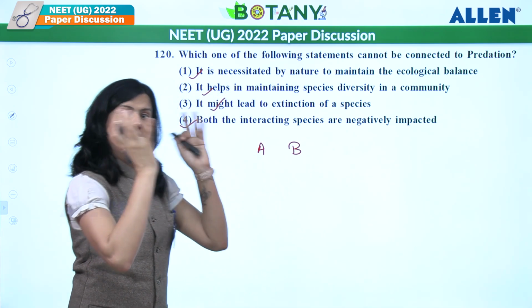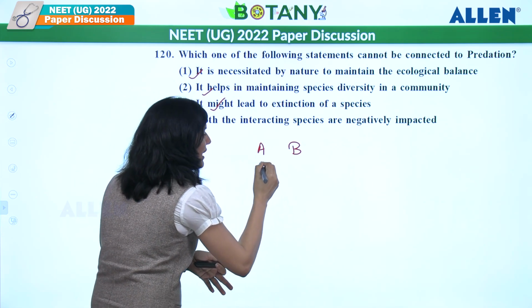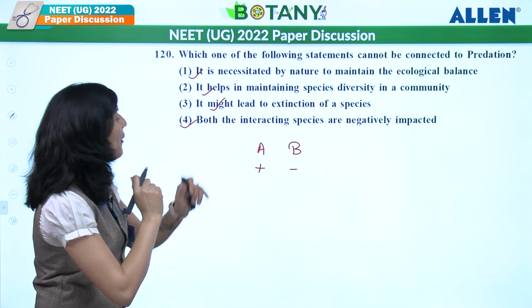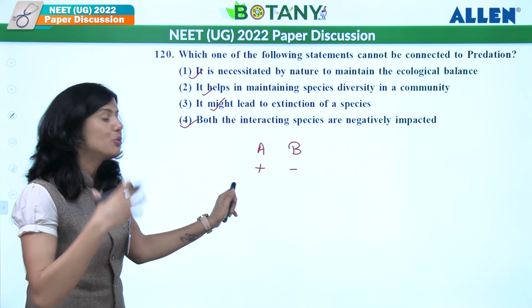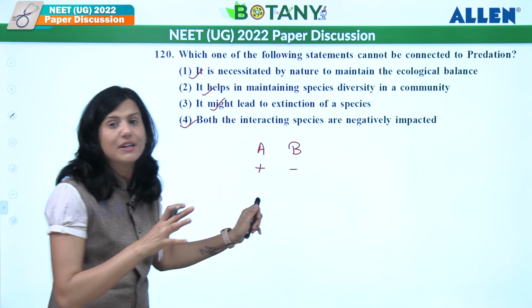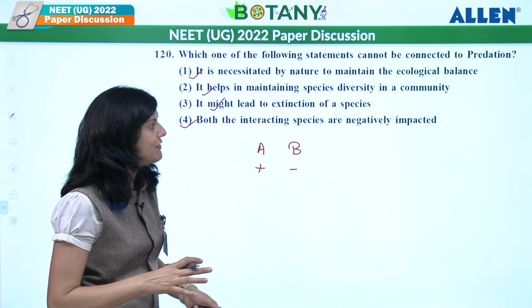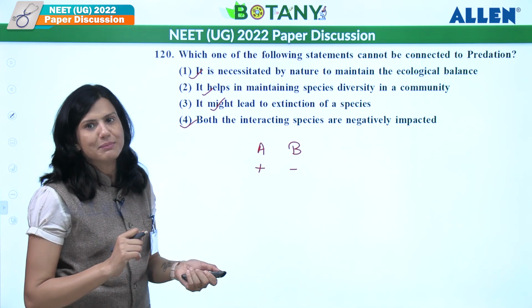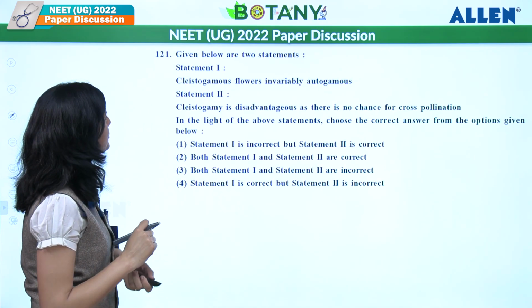So predator is going to eat prey. So predator is getting benefit and prey is getting what? Harm. They are dying. So over here, one species will be benefited where other species will be negatively impacted. So both are not negatively impacted. So what is the incorrect statement here? That is fourth one will be the answer, right? Let's see the next one.